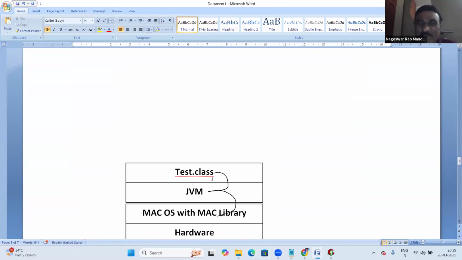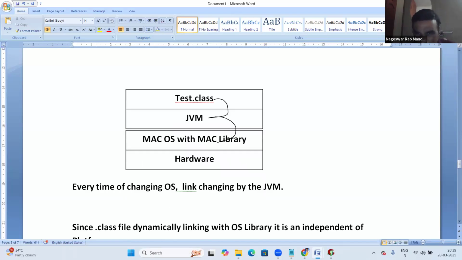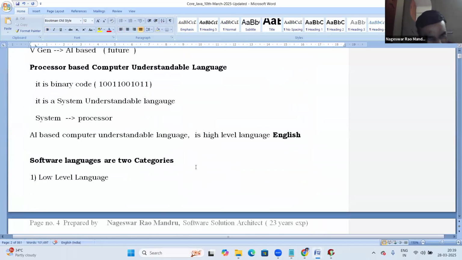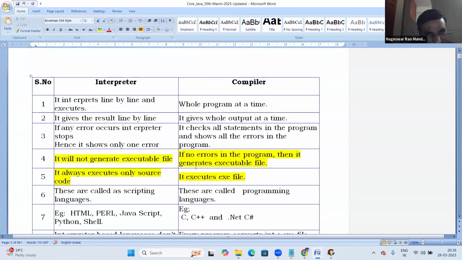It's my challenge. Just ask in Google the difference between exe file and dot class file. There is no information. Let me explain the differences between exe file and dot class file.